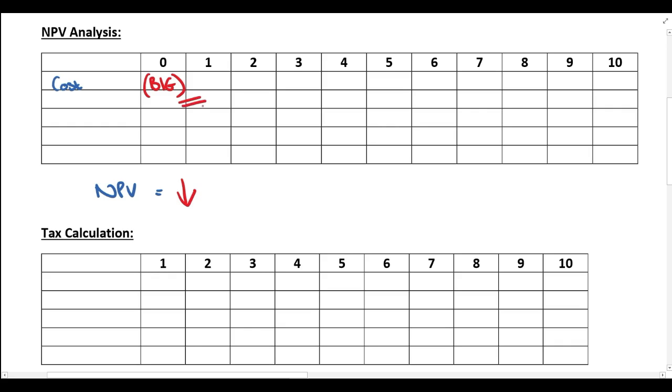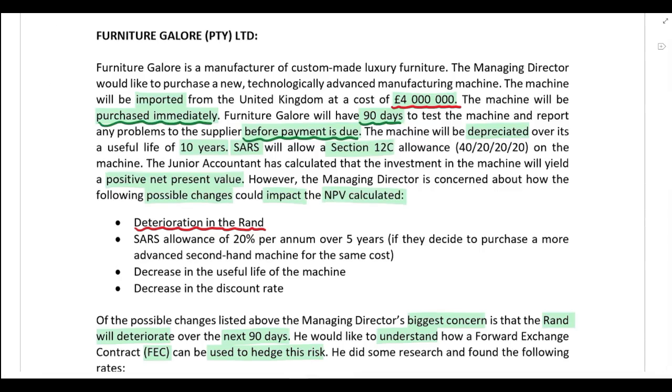Because you have a bigger cash outflow, the net present value will go down. However, you do also need to consider the tax consequences. Remember, guys, you were told that SARS is going to allow a Section 12C allowance of 40% in year 1, 20% in year 2, 20% in year 3, and 20% in year 4.